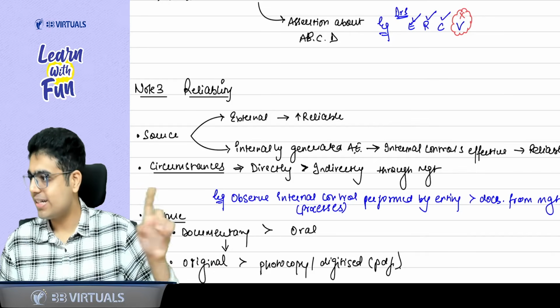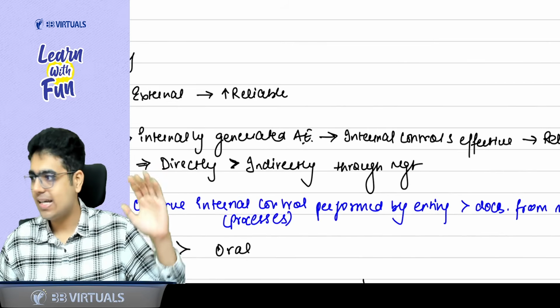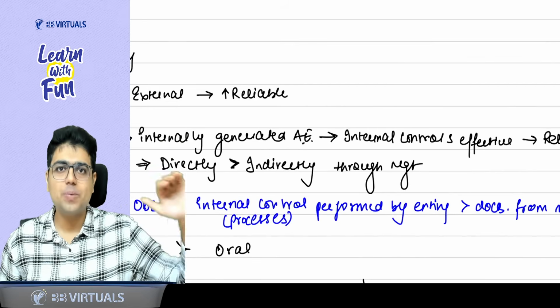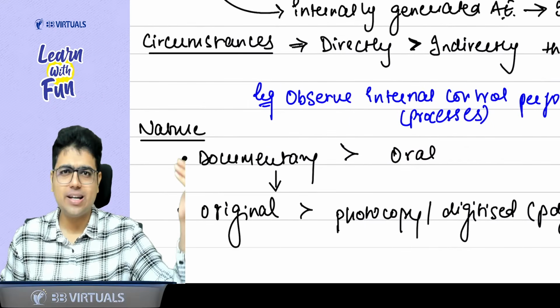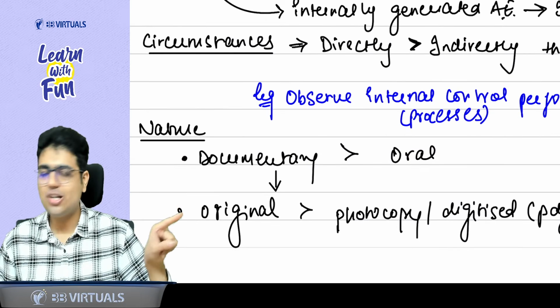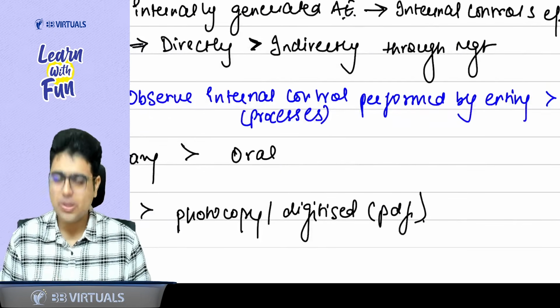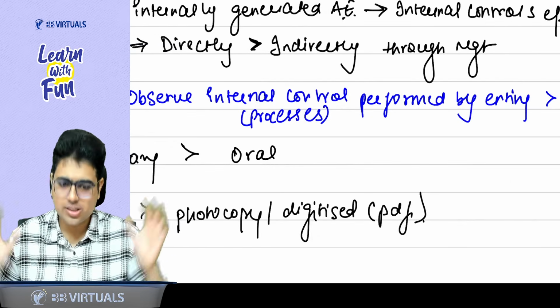And this is what is written here. In the case of circumstances, evidence obtained directly is more reliable than evidence obtained through the management. And talking about the nature, obviously documentary evidence is more reliable than oral, and even in documentary, original document is more reliable than photocopy or any digitized PDF, because these things can be manipulated easily. You understood the concept? Yes, sir.